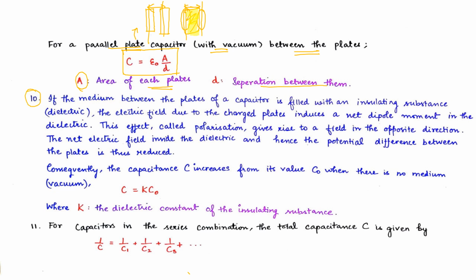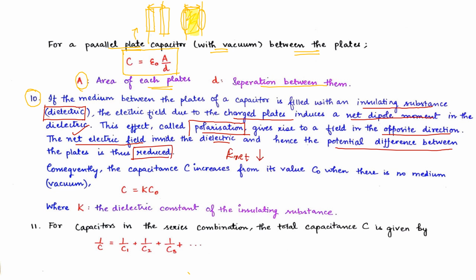Tenth point: if the medium between the plates of a capacitor is filled with an insulating substance, that is a dielectric, the electric field due to the charged plates induces a net dipole moment in the dielectric. This effect is called polarization and gives rise to a field in the opposite direction. The net electric field inside the dielectric, and hence the potential difference between the plates, is thus reduced. E net reduced and V reduced.